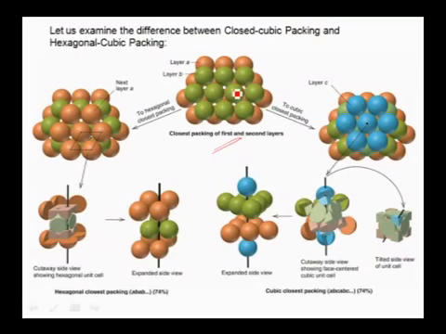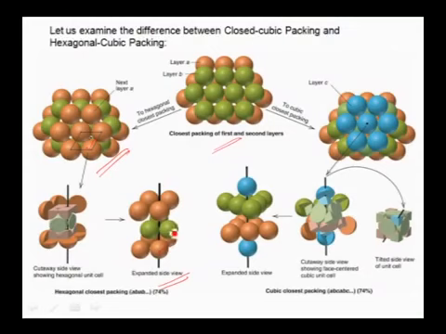Now, over this second layer, you can place the third layer in two ways: in order to cover the tetrahedral voids and in order to cover the octahedral voids. See this diagram, in this I have placed the third layer in order to cover the tetrahedral voids of the second layer, then the third layer is exactly similar to the first layer, which is observed here in this diagram.